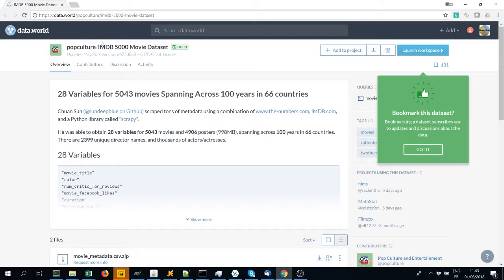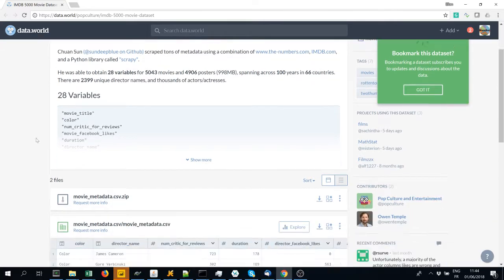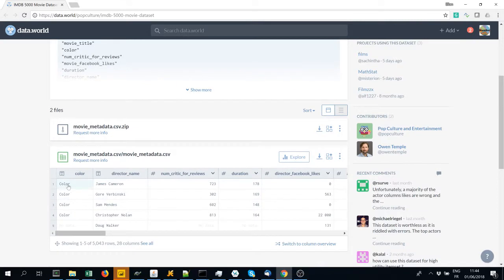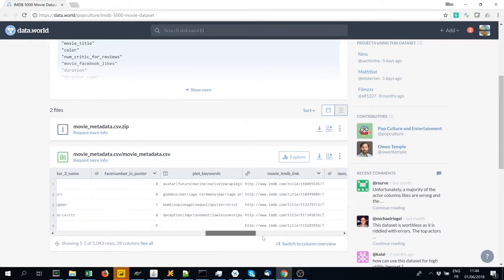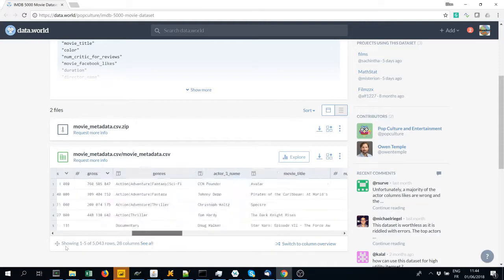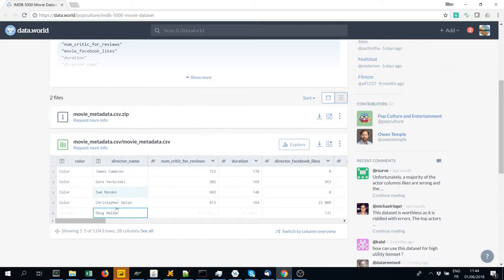It's published on data.world as open data by Chuan Sun, who got data from IMDb and other sources. And as you can see, it doesn't have any gender information. However, you do have the directors' names. You have also some of the main actor names, and some interesting metrics about their popularity, ranking, and things like that.